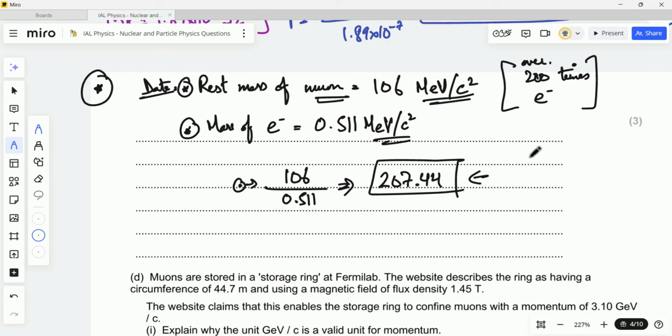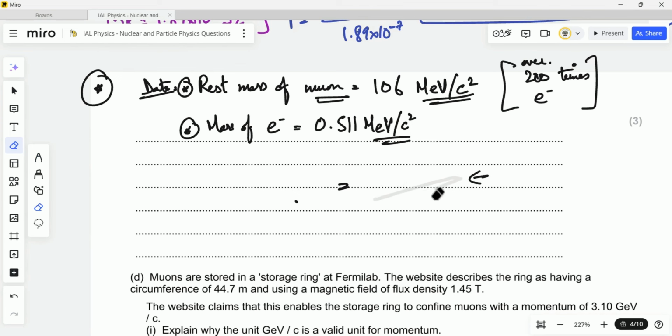This is one way of solving the question. I did this directly by just converting the mass of an electron into mega electron volts per c square. Another way to solve this would be to convert these masses into kg and then find the ratio, and I'll get the answer. So I'll show you another working as well for how to get the answer in kg. So let's first quickly remove this part.